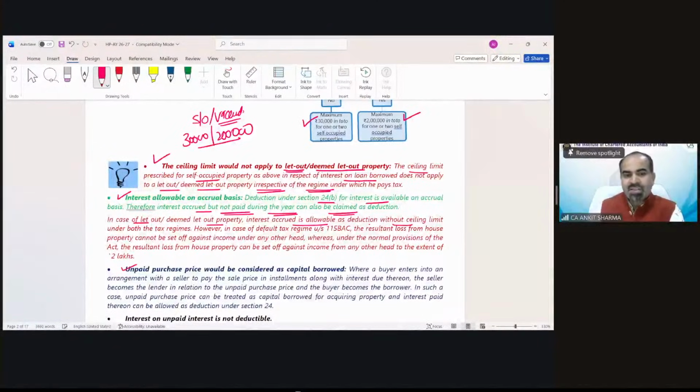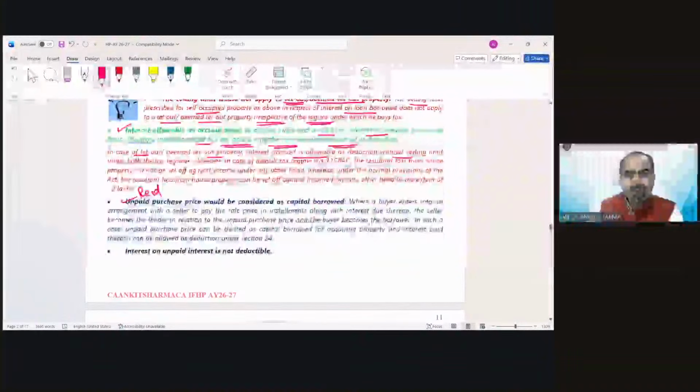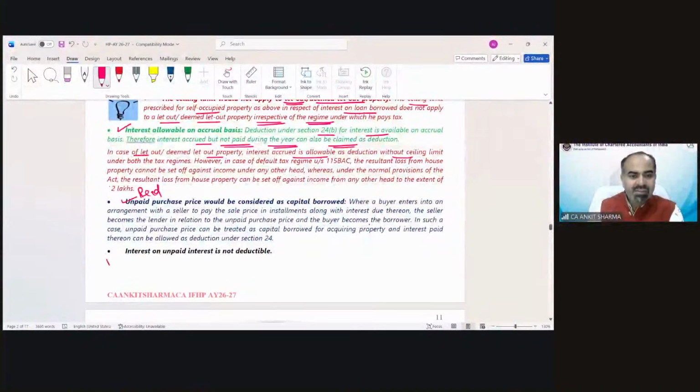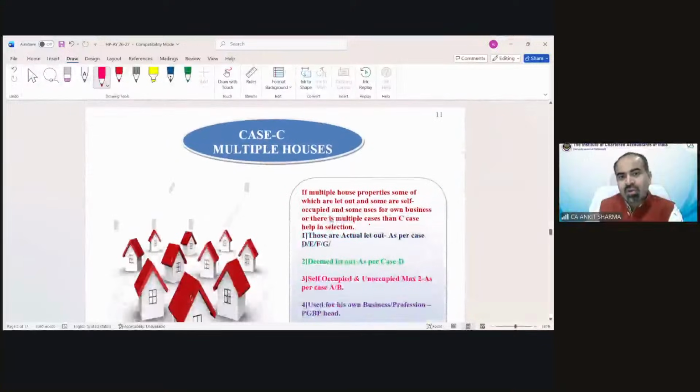Unpaid purchase price, kindly read this provision. It's a kind of loan again. Interest paid on unpaid interest is also not deductible. That's a kind of penalty, so it would not have a deduction. So we have gone through case number A and B. Now there is case number C. We will skip that case because C is not a solution case. It's a selection based case. And when we complete all our cases, then you will automatically understand what exactly case number C says.